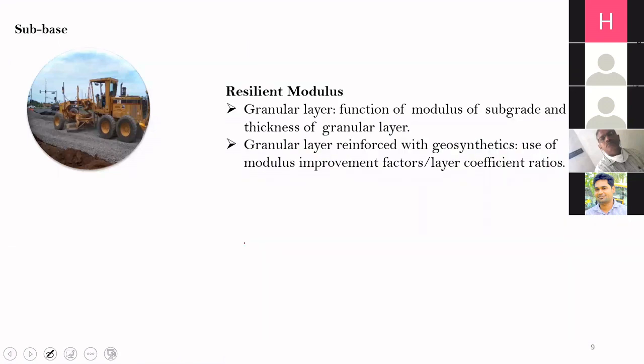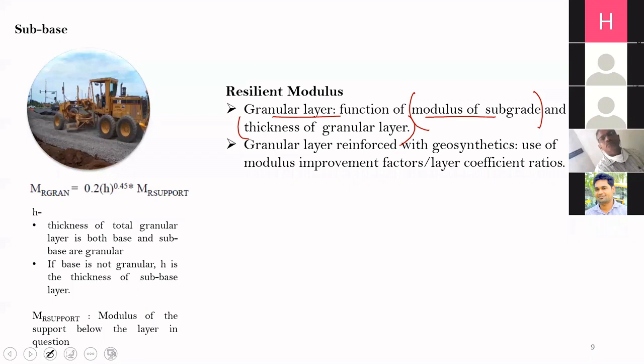Okay, so if the subbase is granular in nature, then the modulus of the granular layer is a function of the modulus of the subgrade and the thickness of the granular layer. This is the equation which we use, where modulus of granular layer is equal to 0.2 times h, the thickness of the granular layer, to the power 0.45, into MR support. What is MR support?